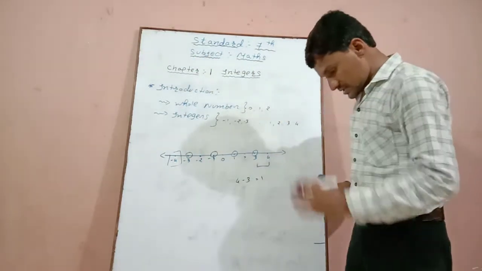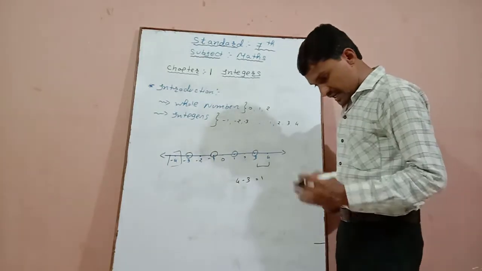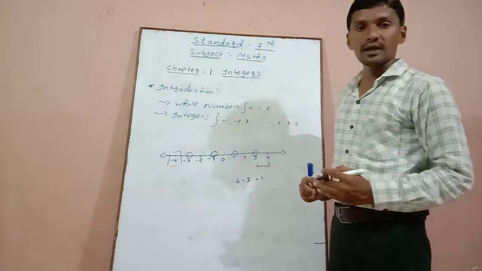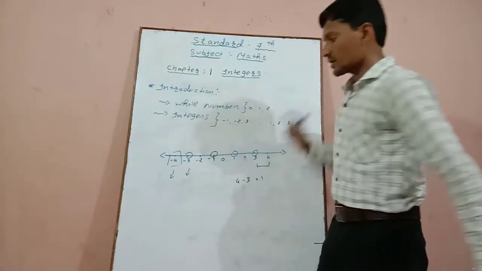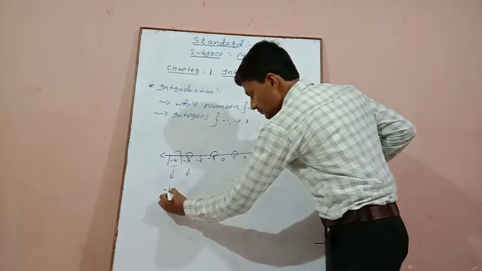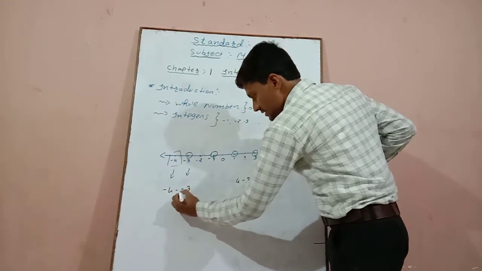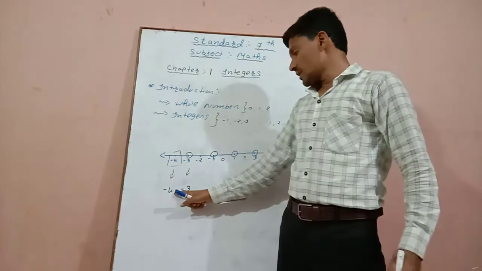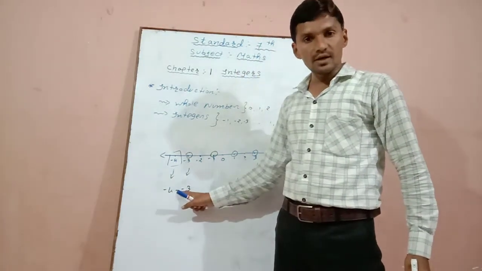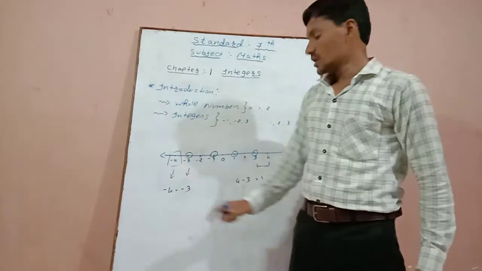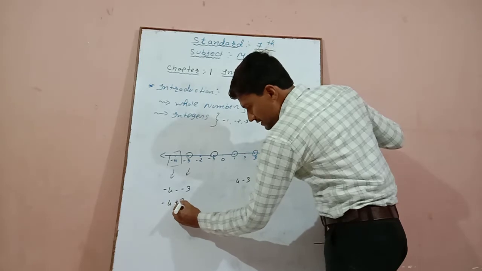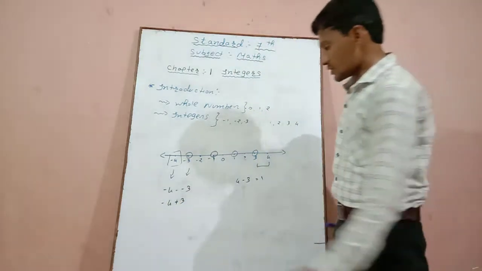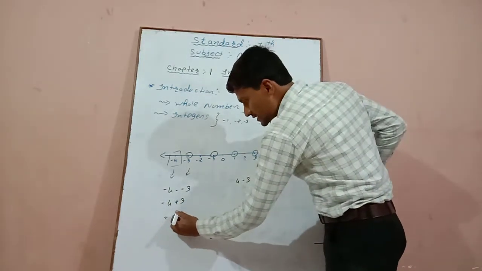Clear? Now, fourth point, subtract a negative integer, we move to the right. If we are subtracting these two negative numbers, -4 minus -3, we are subtracting, so we are putting a minus sign between the two numbers. So again we have to compare -4 minus -3, so answer will be -1.